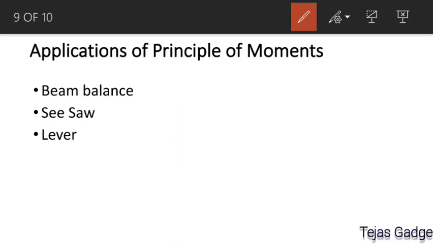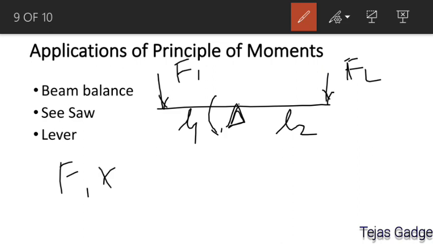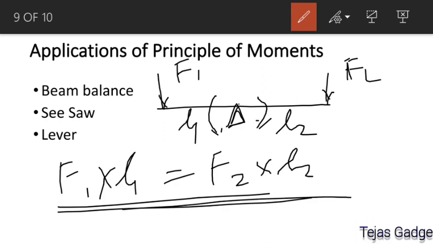Now check the second example, the seesaw. Everybody knows the seesaw; it is again pivoted at the middle. Let us say force F1 is applied here and another force F2 applied here. F1 is at distance L1 from the pivot, and F2 at distance L2. Who is creating the anti-clockwise moment? F1. So the anti-clockwise moment F1 into L1 is equal to the clockwise moment created by F2, F2 into L2. So we can use this principle to find any unknown parameter. Getting this? This is the principle of moment.